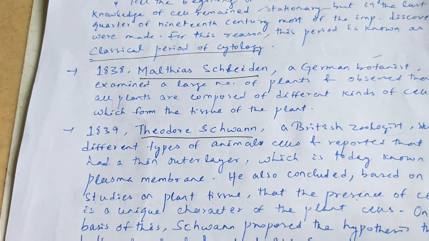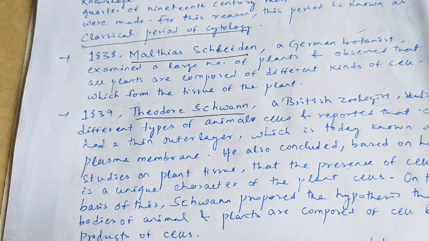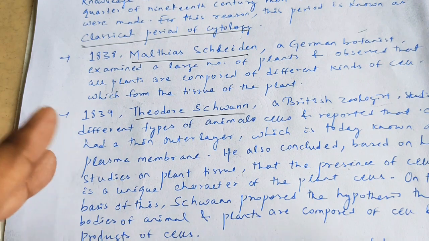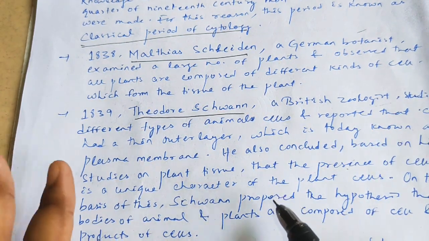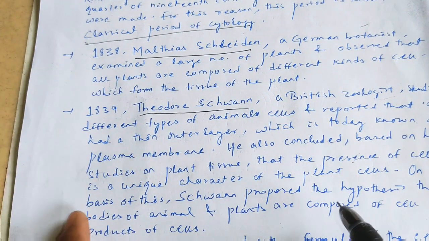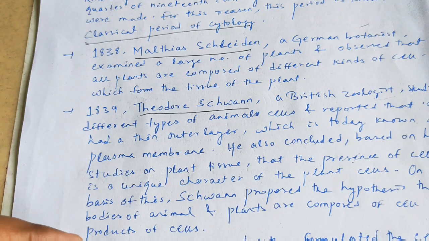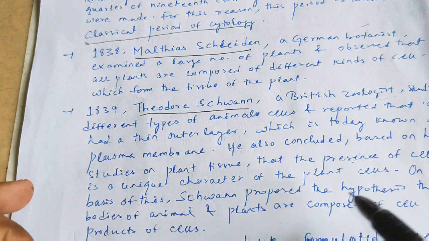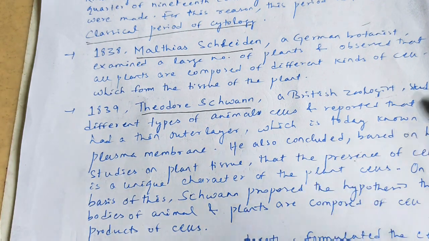Later, based on his study of plant tissue, he concluded, though he was a zoologist, that the presence of a cell wall is a unique character of the plant cell. On the basis of this, Schwann proposed the hypothesis that the bodies of animals and plants are composed of cells and products of cells.